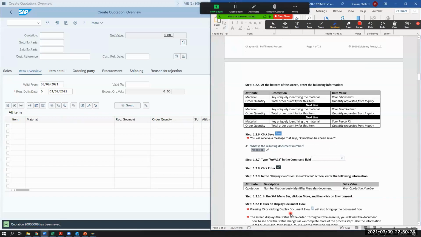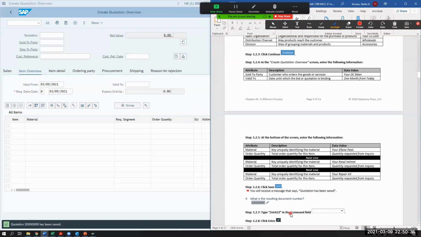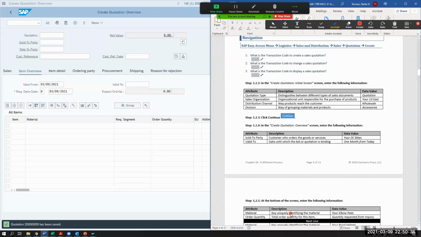Mine says I have to enter something in for the ship to party, under where it says sold to party. It shouldn't. Are you in quotation? Yeah, I'm in create quotation overview.